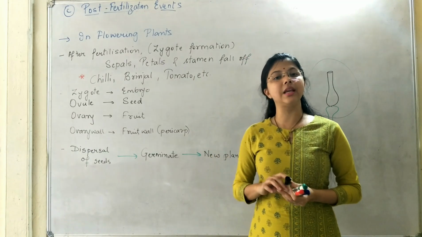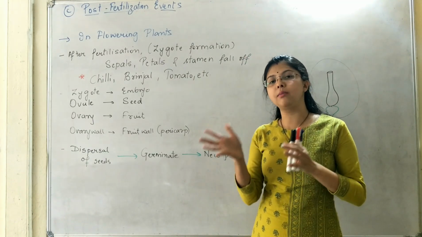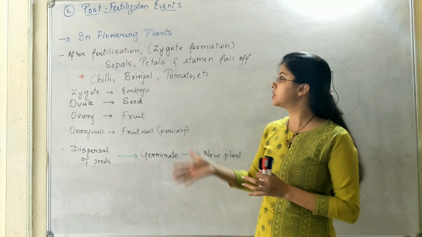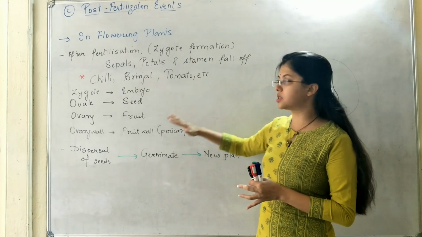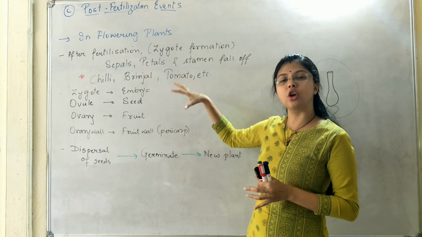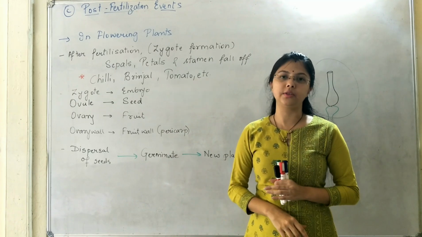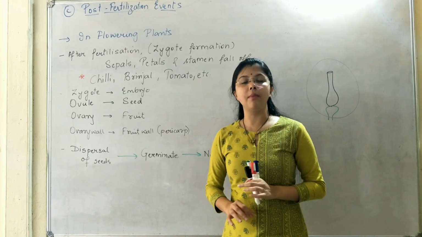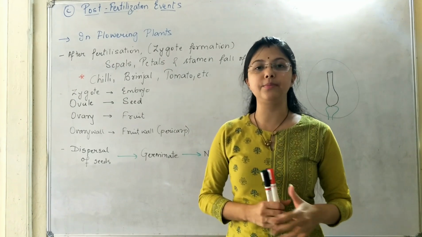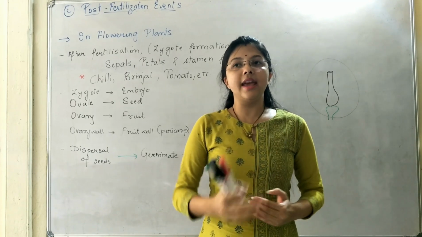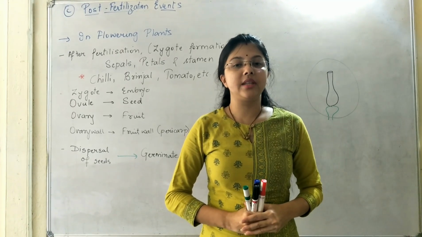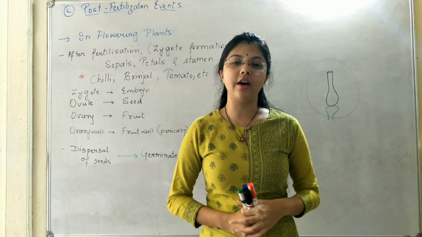In case of animals, embryogenesis can be discussed by studying the oviparous and viviparous organisms. In flowering plants, this can be discussed by the type of structures that are formed from the flower. This is all about reproduction in different types of organisms. Next, we'll be starting with the next chapter, that is sexual reproduction in flowering plants.